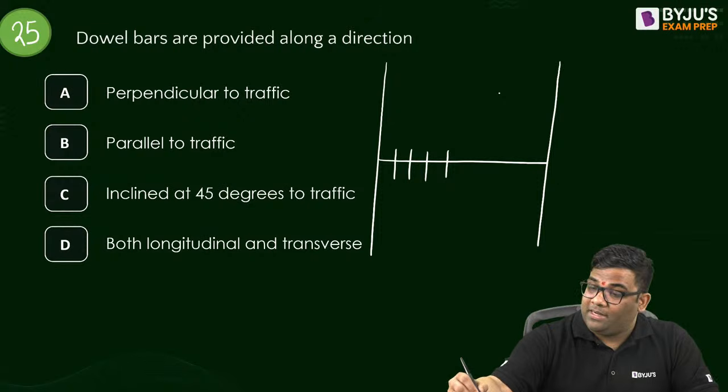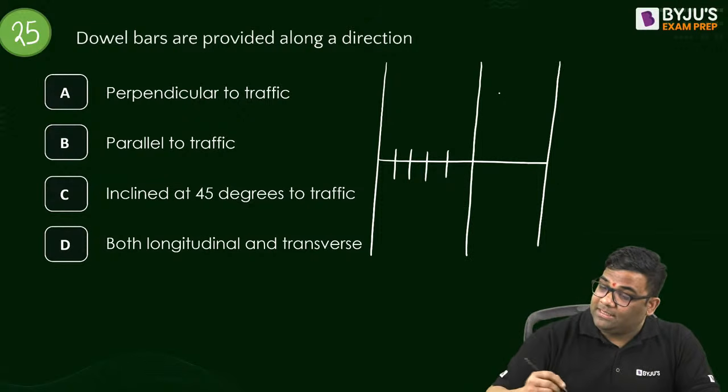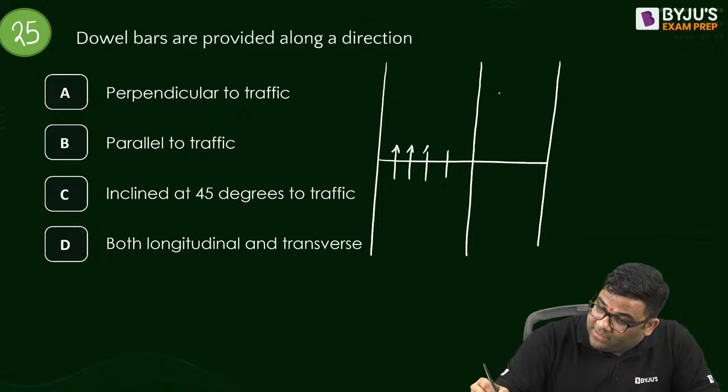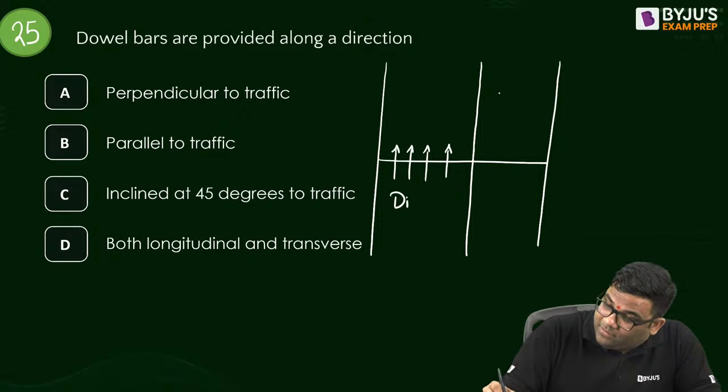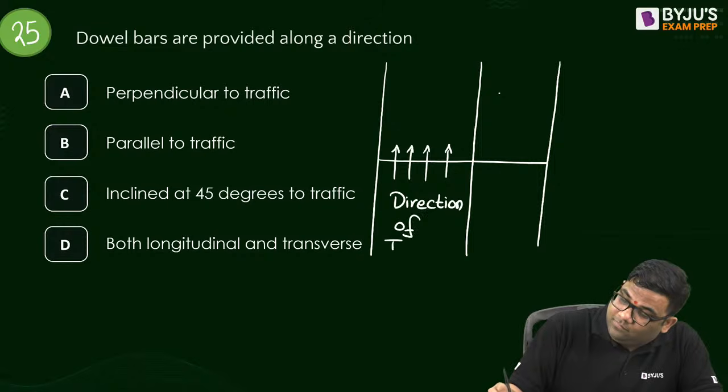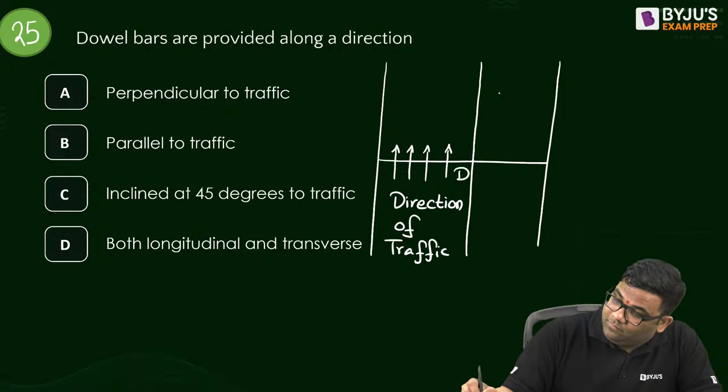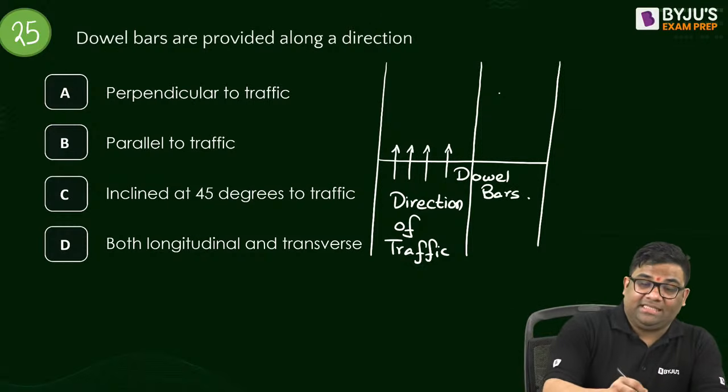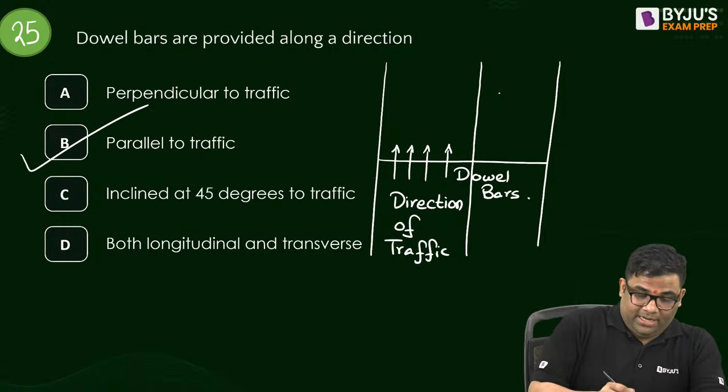So when they are provided in the transverse joint, this direction is the direction of traffic. Small things like this they ask in the examination, and you should know them.